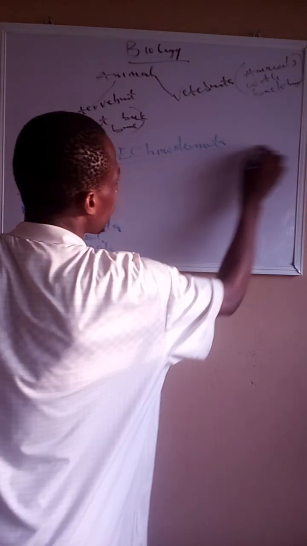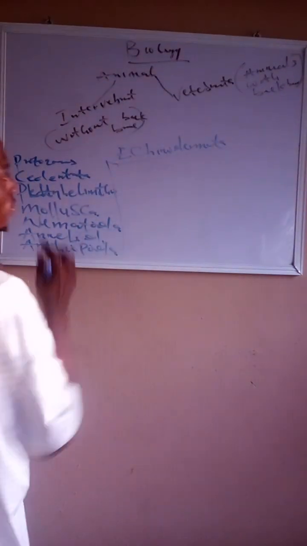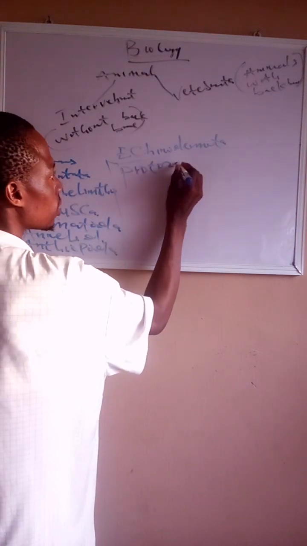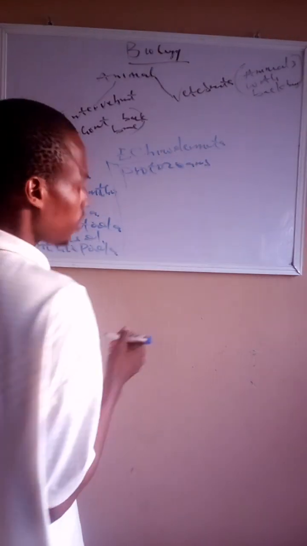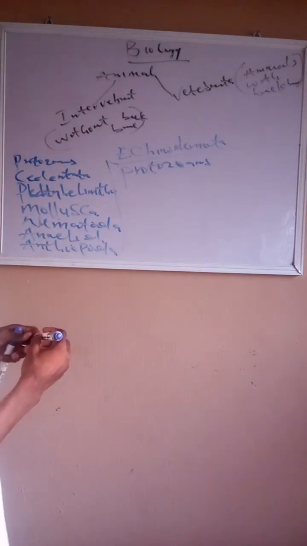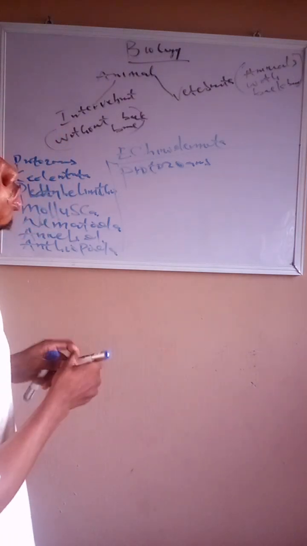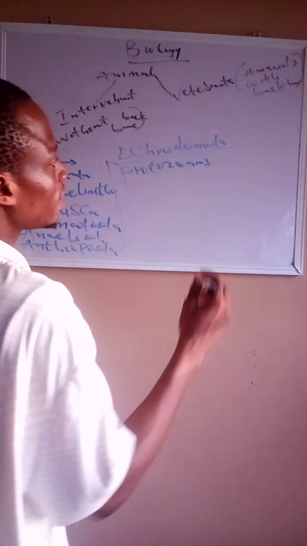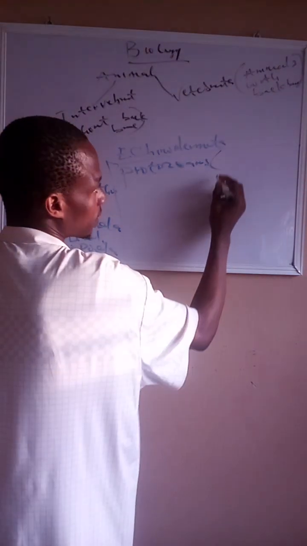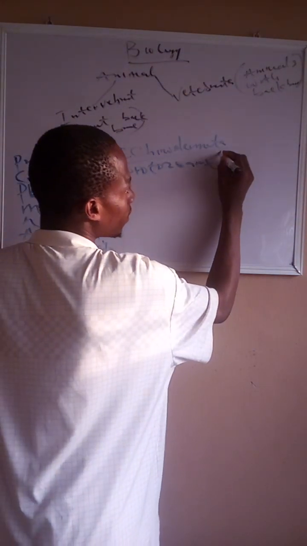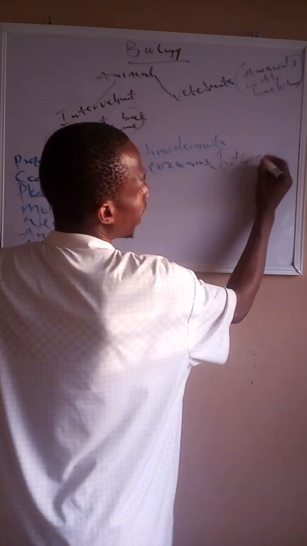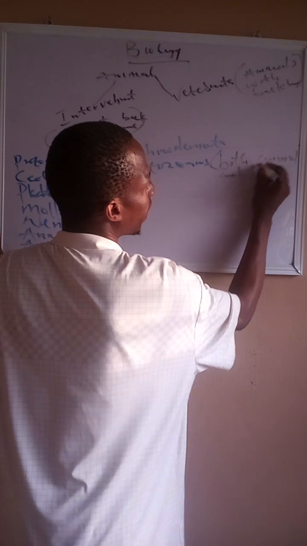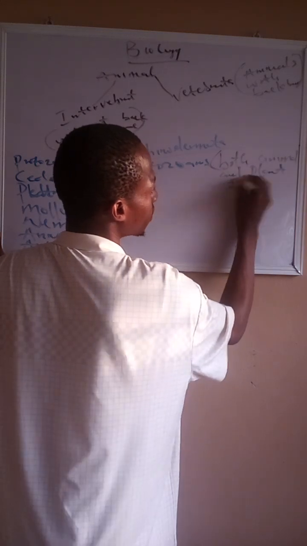Let's take it one by one. What are the protozoans? Protozoans are basically the animals that have both animal and plant features.